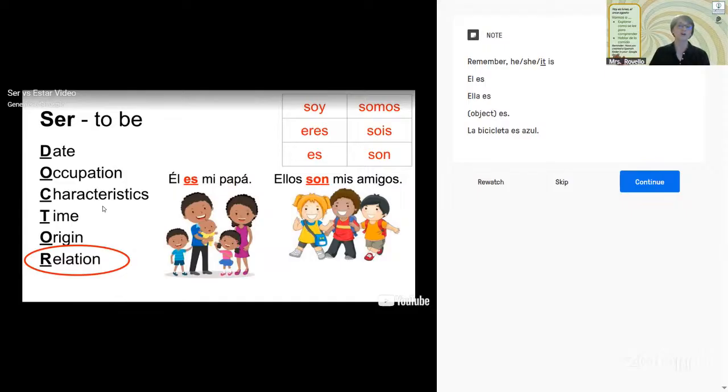I am tall. Those are things that aren't really going to change, right? Where we come from, right? Soy de Cuba. I'm from Cuba. That's not really going to change. That's where I'm from. That's where I was born. Or somebody is my brother, right? Bob es mi hermano, right? So that's not ever going to change. Bob is always going to be my brother. So anything that is permanent, okay, you're likely to use ser instead, okay?